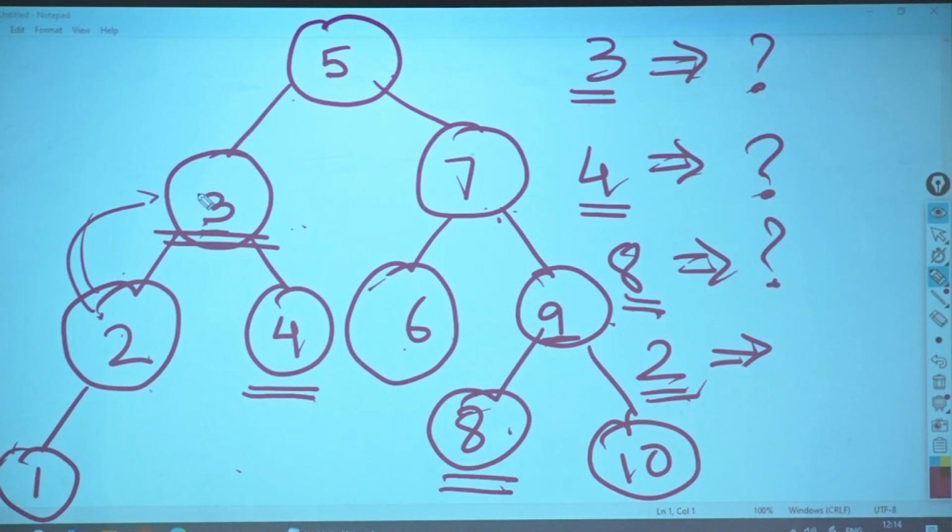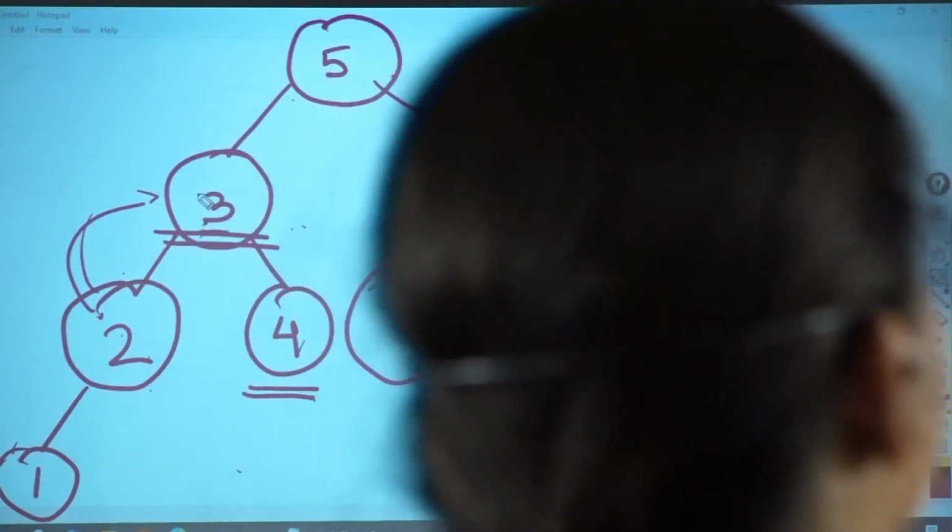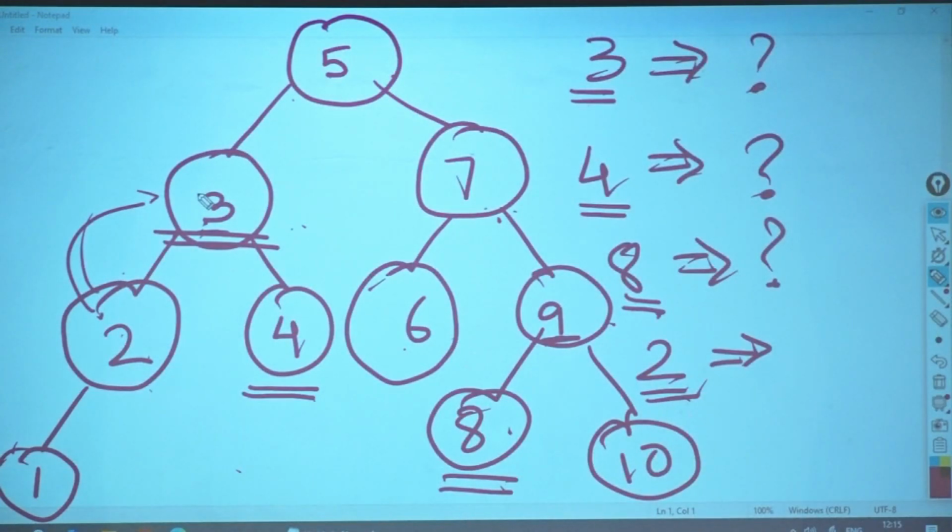Now, if my node becomes 2, does 2 have children? Yes. Who is that? Is it a leaf node? 2 is a leaf node. 2 is not a leaf node. Okay? It is not. We will come to all those nodes. 2 is not a leaf node. It has got one child. But does it have a right child?